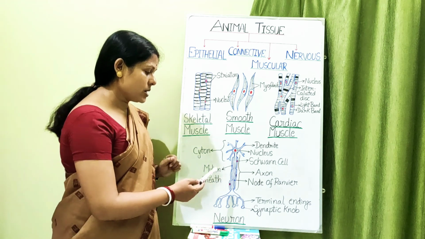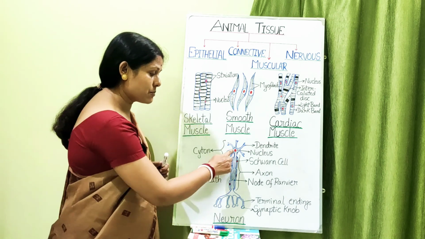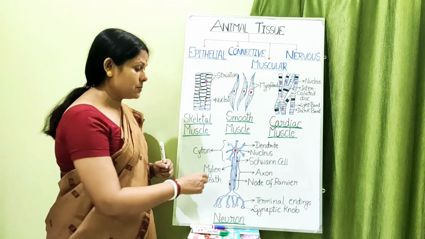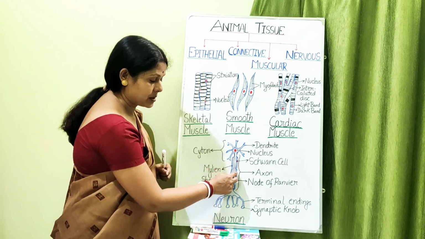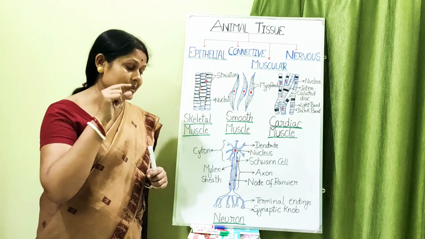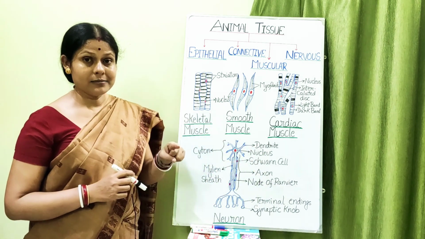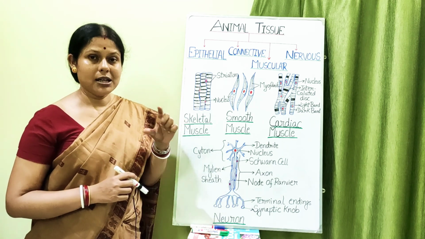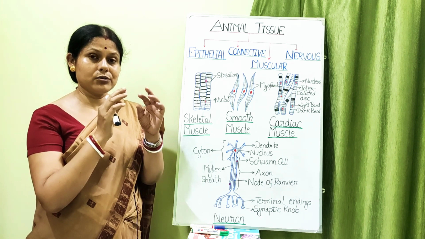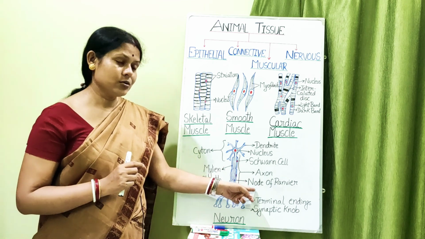Okay, next you can also see there is written node of Ranvier. Now what is this node of Ranvier? This myelin sheath which I have drawn is not continuous. Somewhere there are gaps. That means it is continuous up to here, then a gap, then continuous up to here, then a gap, continuous up to here, then a gap. So when there is a gap, that gap is known as the node of Ranvier. Okay, so the myelin sheath is not entire, it is broken in between. There are some segments in which some portions of the axon are exposed, and that portion is known as the node of Ranvier.